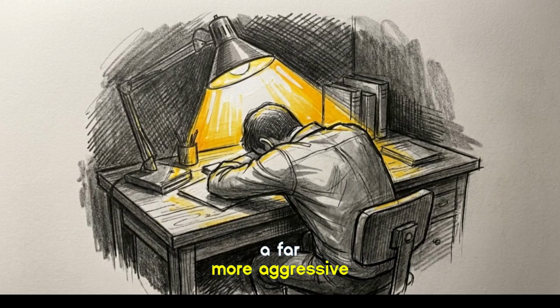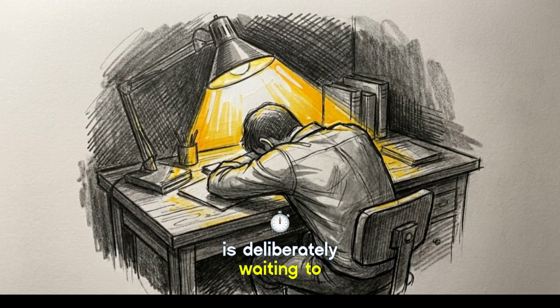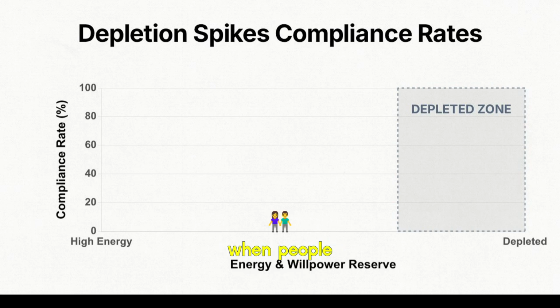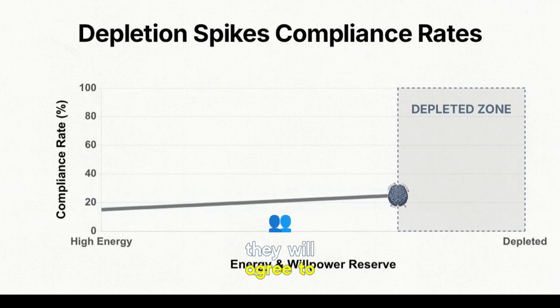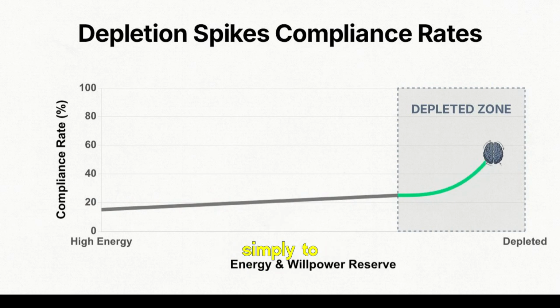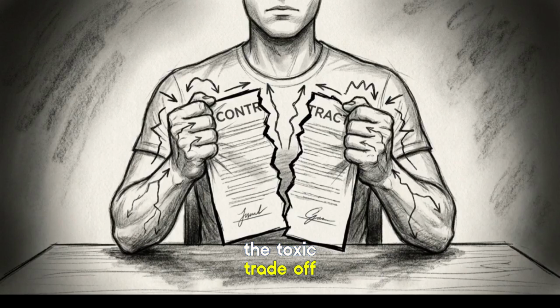A far more aggressive tactic is deliberately waiting to ask for a favor until your target is physically or mentally exhausted. The success rate spikes when people are depleted because their mental resistance is gone. They will agree to nearly anything you ask, simply to end the interaction and finally get some rest. The toxic trade-off here is inevitable. Extracting a yes through exhaustion breeds severe buyer's remorse and deep resentment the moment the target regains their energy.